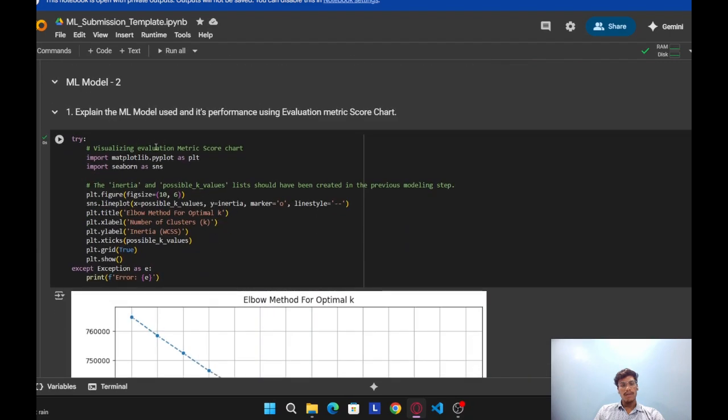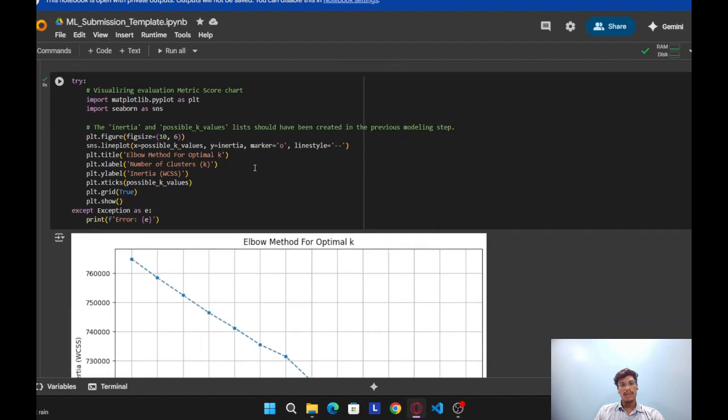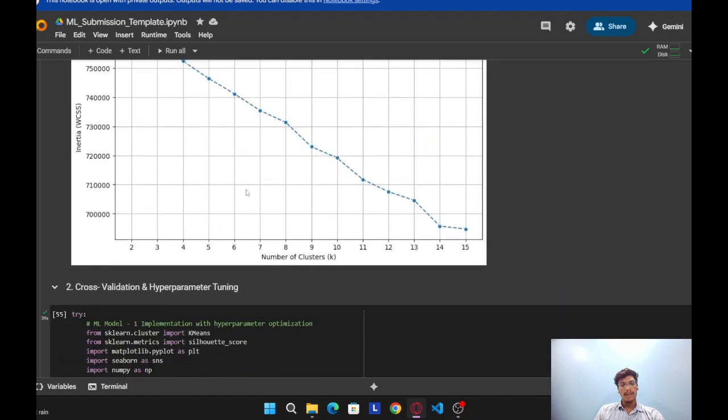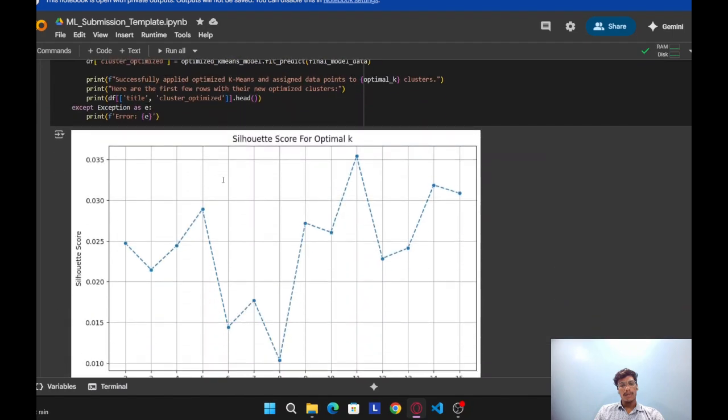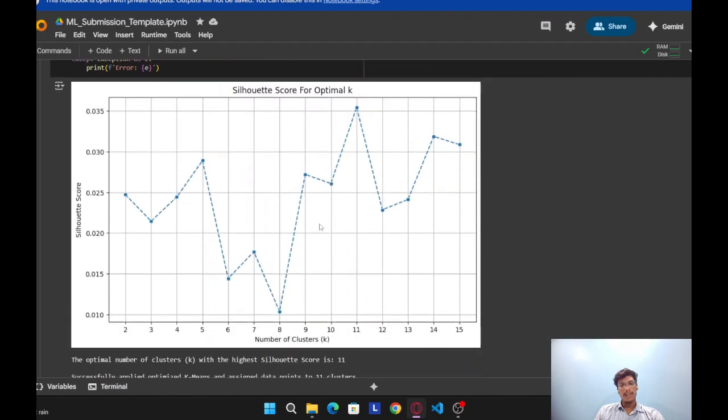ML model 2. Here you can see its performance using the evaluation metric score chart with number of clusters and inertia. Cross-validation and hyperparameter tuning: you can see the score for optimal K with number of clusters and threshold score.